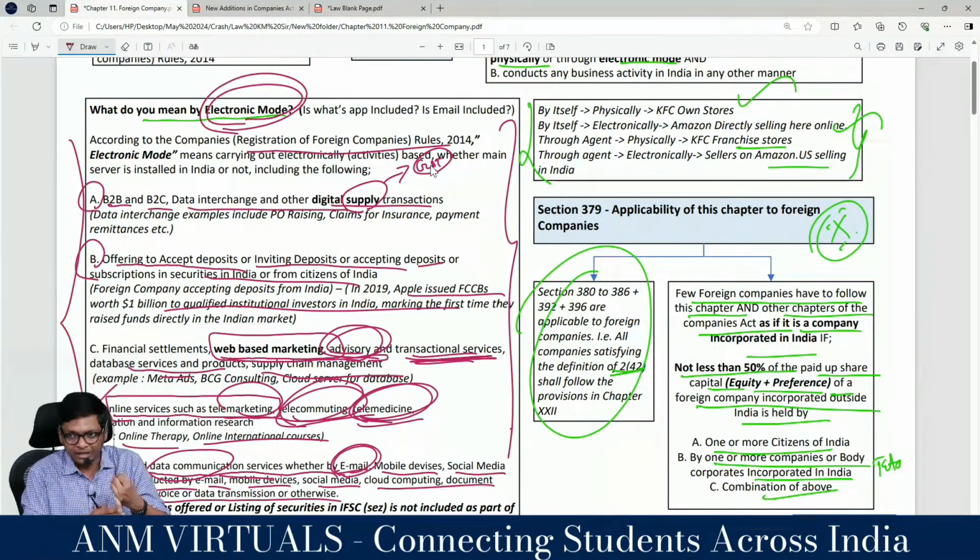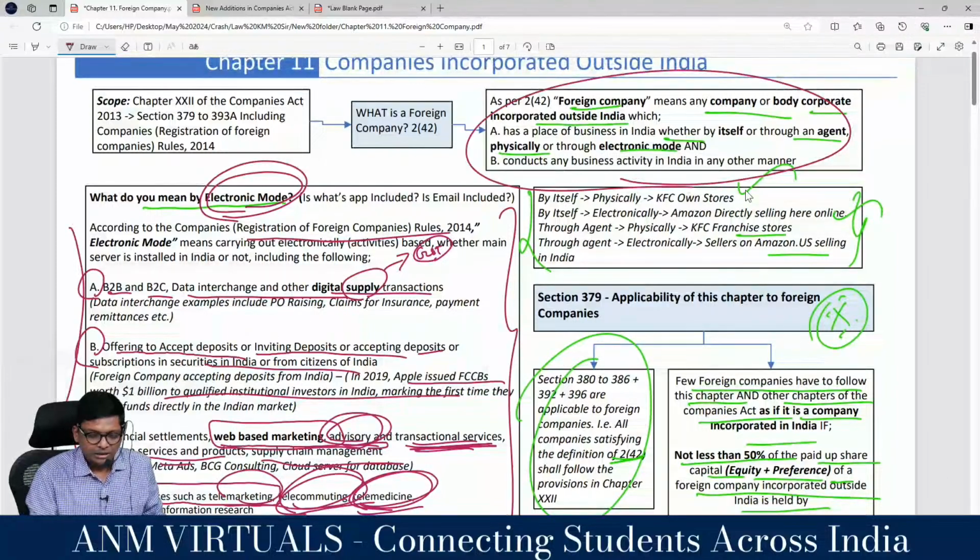Any goods you buy online, any services you buy online: Netflix, a US company, has a place of business in India through electronic mode. Netflix doesn't even have an office. Through electronic mode, you will pay money here, they are getting the money there. Digital supply services, digital supply OTT. Why am I giving multiple examples? For you to get familiar with this definition. Clear, guys?